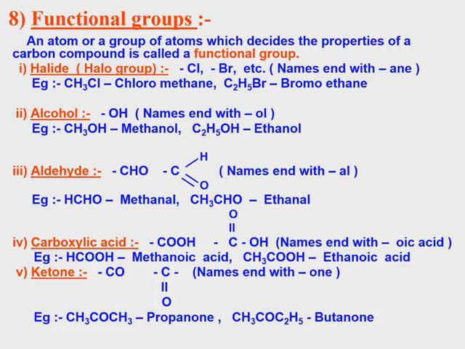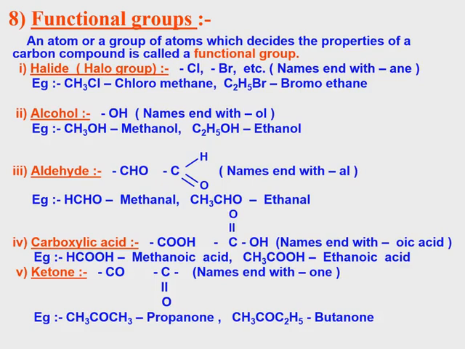So the name starts with the halogen name, ending with the alkane name. So chloromethane, bromomethane, like this. Alcohol, starting with the organic compound name, ending with ol. OH is there. Ol: methanol, ethanol, propanol, butanol, pentanol, like that. Aldehyde is also the same, starting with meth or eth. How many carbons there are decides whether it is meth, eth, prop, ending with al. Carboxylic acid also, by number of carbons, meth, eth, prop, ending with oic acid, COOH.